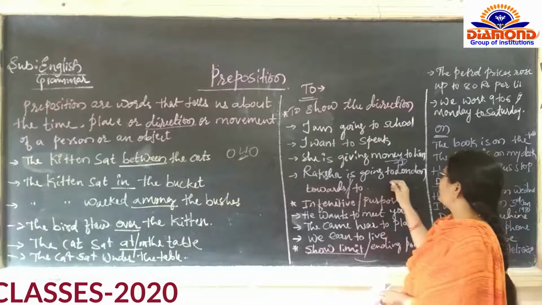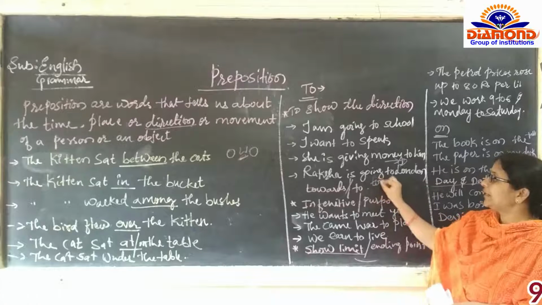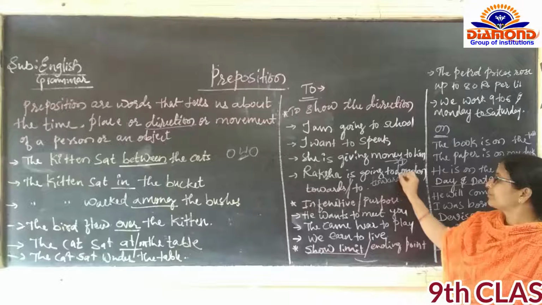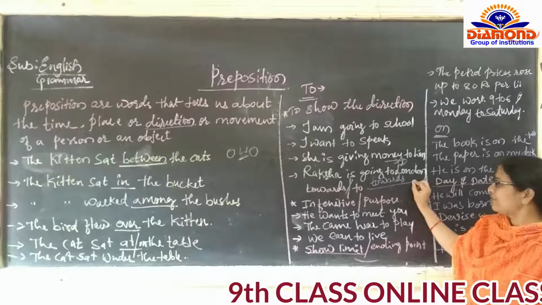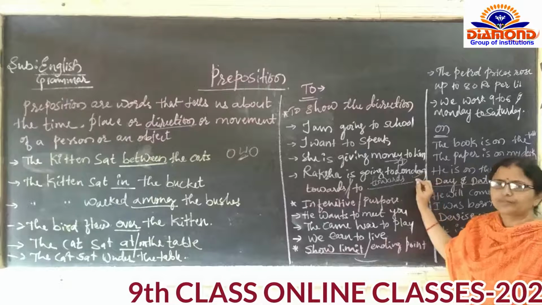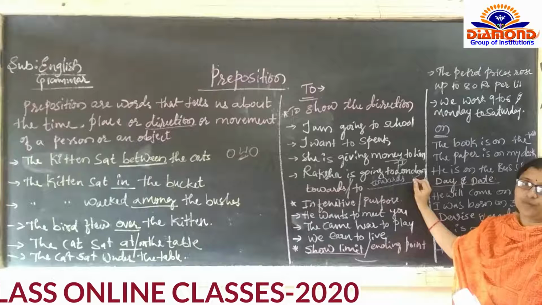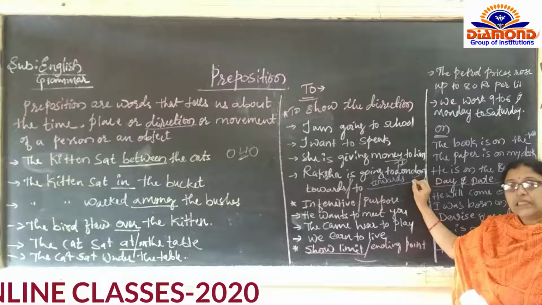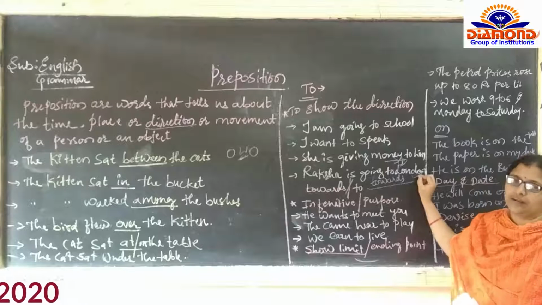Raksha is going towards London. If we wrote here, towards London, means we don't know whether Raksha will go to London or not. We don't know exactly. लंदन की तरफ तो जा रहे हो. लंदन के तरफ ही जा रहे हो, but not exactly to London.